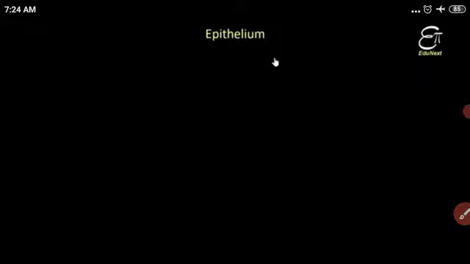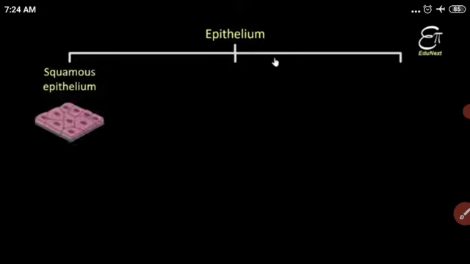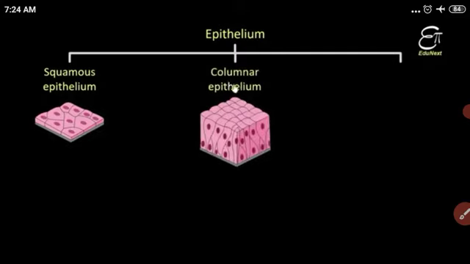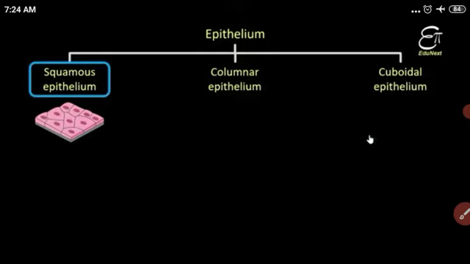Let us see the types of epithelial tissue. Broadly, epithelial tissue is categorized into three types. First, squamous epithelium, a single layer of epithelium. Columnar epithelium, where the cells are column-like, pillar-like. And cuboidal epithelium, with cube-like structure. So epithelial tissue is categorized on the basis of shape.